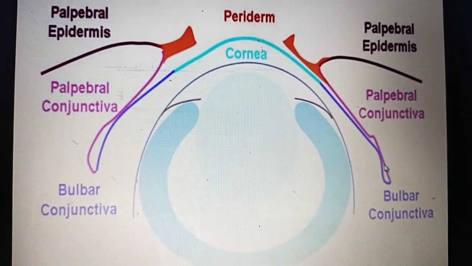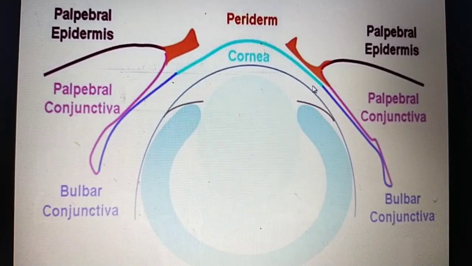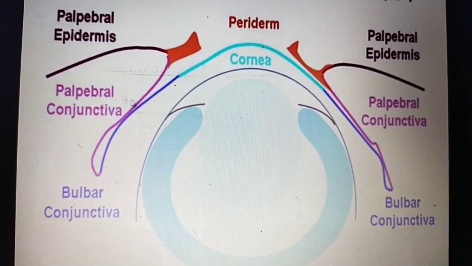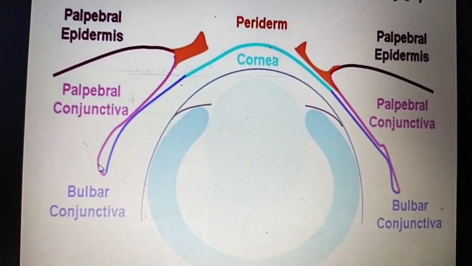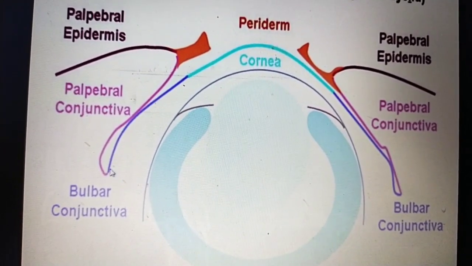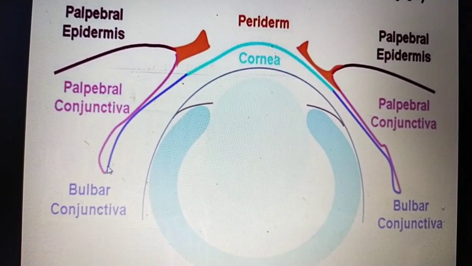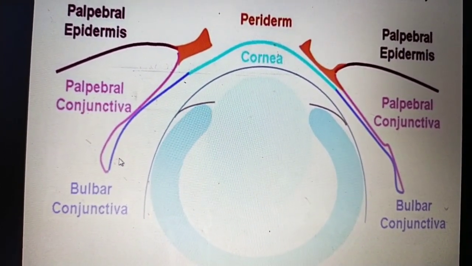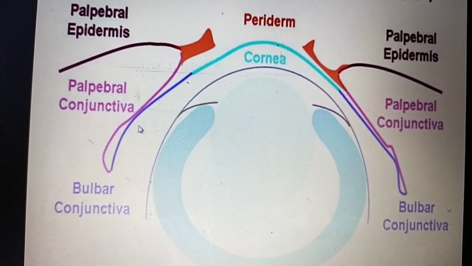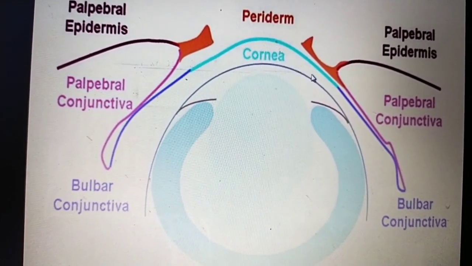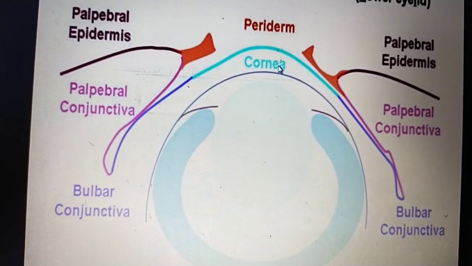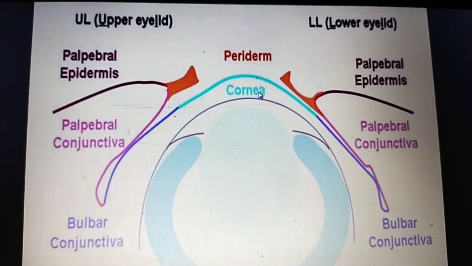You can see here, this is the palpebral conjunctiva. This is the fornix, where the eyelids and the eyeball are joined. And this is the bulbar conjunctiva, and this is the part of the cornea. Can go for the next slide.